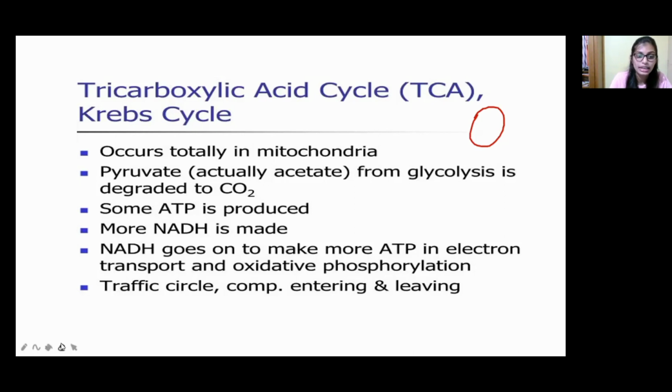All the metabolites will get connected here. This is protein, this is glycolysis, and some other products will get attached to the TCA cycle. That's why it acts like a traffic circle. Many compounds will enter this cycle, and many compounds will leave from this cycle. So this is about the TCA.